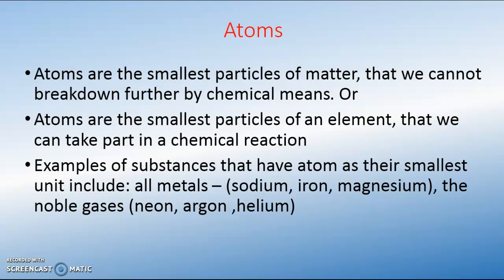If I use any means to break down that atom of the wood into something simpler or smaller, it means I may have formed another form of matter. I can't say what I have formed is still the wood, because I have destroyed the atoms of the wood. Maybe by so doing, I have formed an atom of, let's say, another metal.